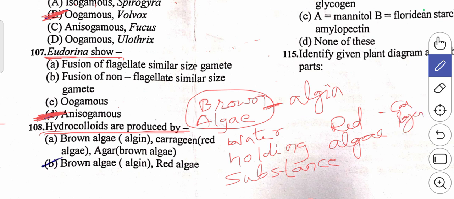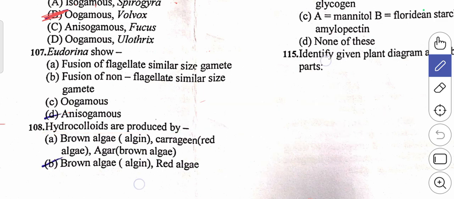So in red algae and brown algae we see these hydrocolloids. Hydrocolloids are the water holding substances produced by brown algae and red algae. In red algae, it is carrageen, and in brown algae, it is algin.